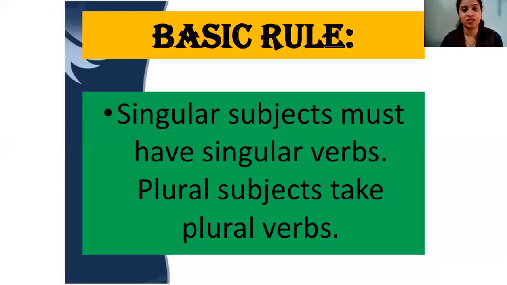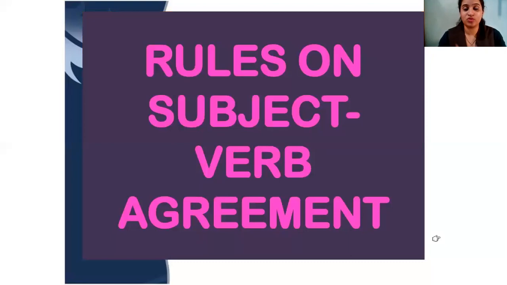The basic rule of subject verb agreement is: a singular subject must have a singular verb, and a plural subject must have a plural verb. Okay, this is the basic. Singular subject, girl is; boys are, so it is plural. That is basic, but sometimes how it changes, that is what we are going to learn. The rules are as follows.